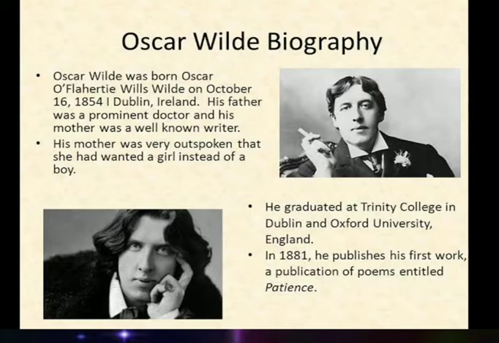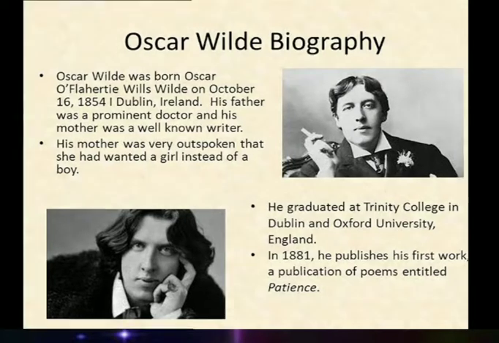Oscar Wilde was born Oscar O'Flaherty Wills Wilde on October 16, 1854, in Dublin, Ireland. His father was a prominent doctor and his mother was a well-known writer. His mother was very outspoken, and she had wanted a girl instead of a boy. Oscar Wilde graduated at Trinity College in Dublin and Oxford University, England. In 1881, he published his first book, a publication of poems entitled Patience.